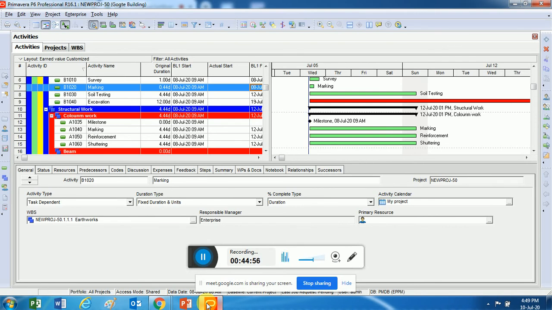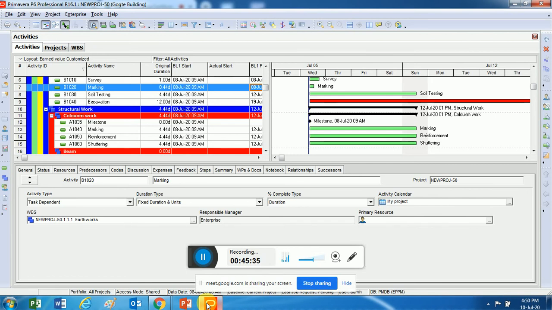Every activity will have either a predecessor, a successor, or both. An activity can have a predecessor and also a successor. The previous activity is called the predecessor, and the next activity is called the successor. Only after finishing the predecessor does the successor activity have to start. That is called finish to start: activity A finishes and then activity B starts.